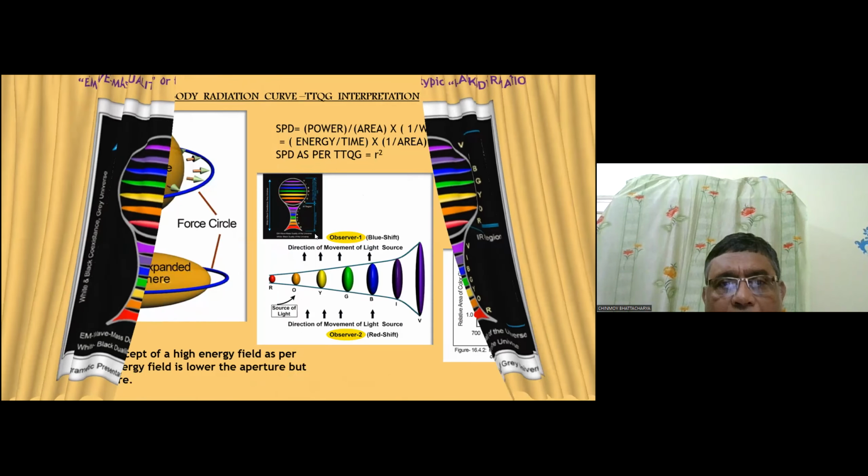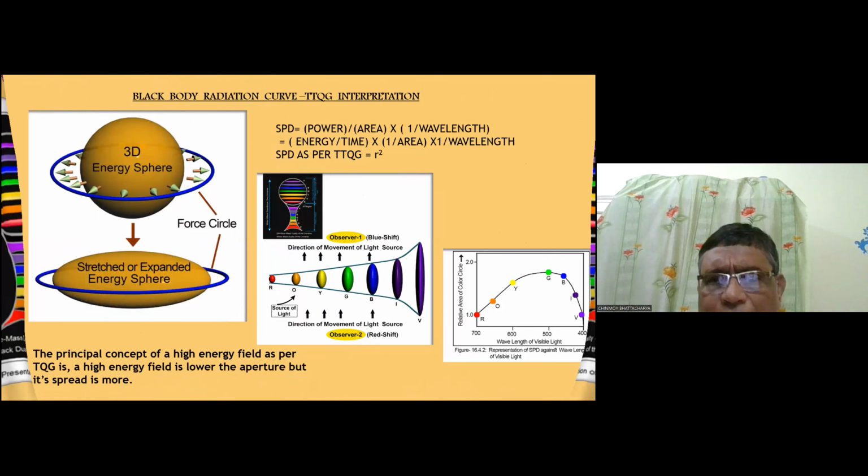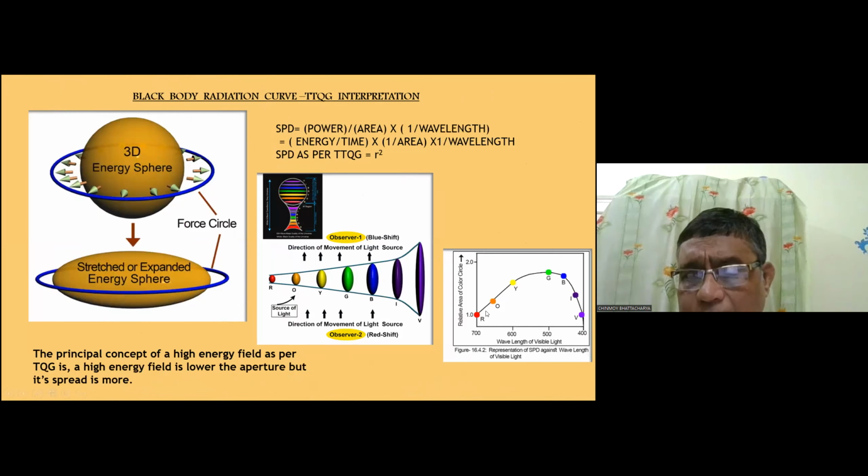Now you see, we are showing the black body radiation curve. This portion cannot be seen, the typical black body radiation curve. This curve is also drawn from this figure. It is very easy. You see, from red to orange to yellow to green, the radius is increasing. It peaks at the green, and then again it reduces and reduces, and comes to the minimum. So the high energy field is lower in aperture, but its spread is more. Again, the same thing comes here: the energy density of space is constant.